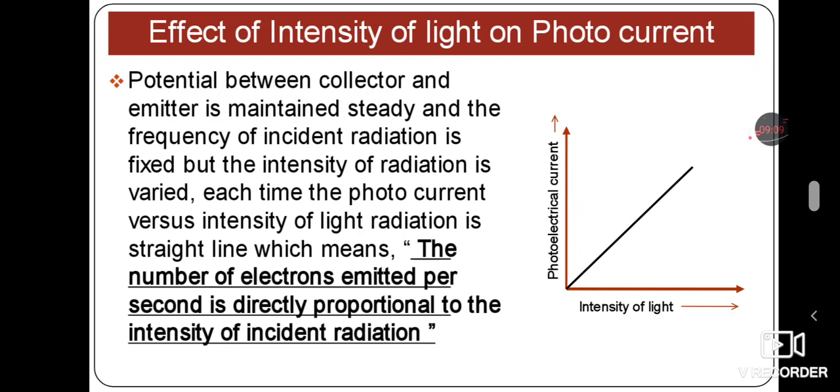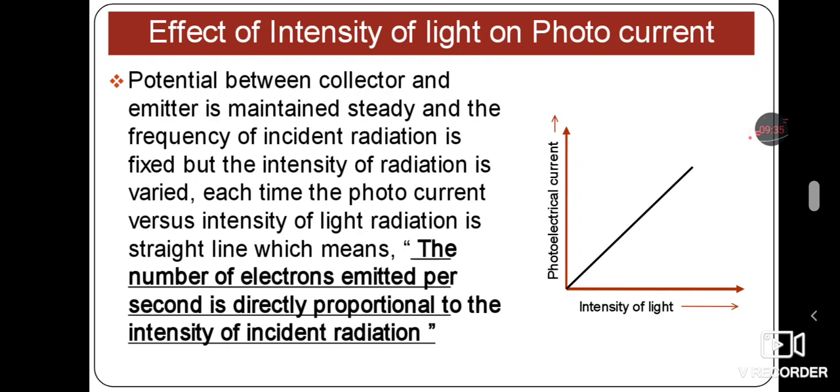Only the variable is the intensity. How the photocurrent is affected as the intensity changes, that we are going to study here. So the potential between the collector and the emitter is maintained constant, and the frequency of incident radiation is also fixed, but the intensity of radiation is varied.